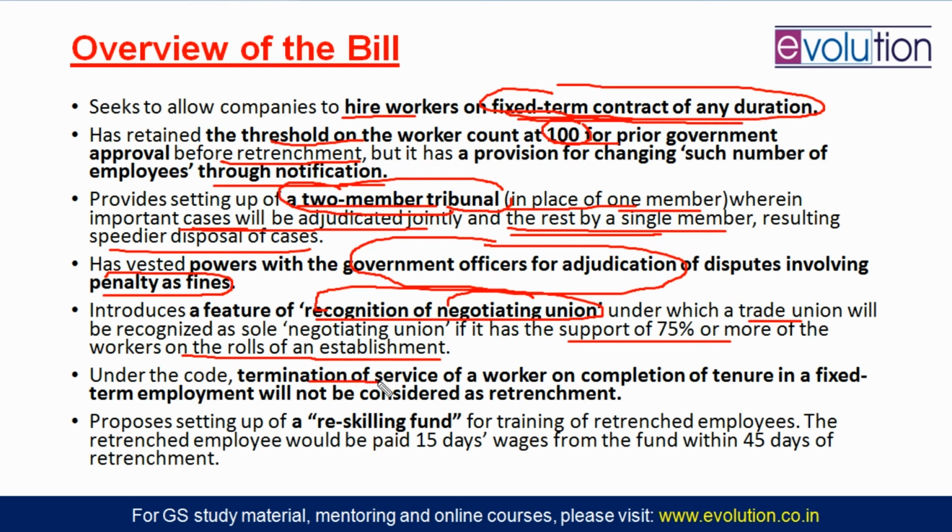Under the code, termination of service of a worker on completion of a tenure in a fixed term employment will not be considered as retrenchment. So what will be considered as retrenchment? Only a permanent employee or worker not coming on the fixed term basis, not coming on the contract, working permanently in the company. If that employee is fired, that employee is given the pink slip, that will be counted as retrenchment.